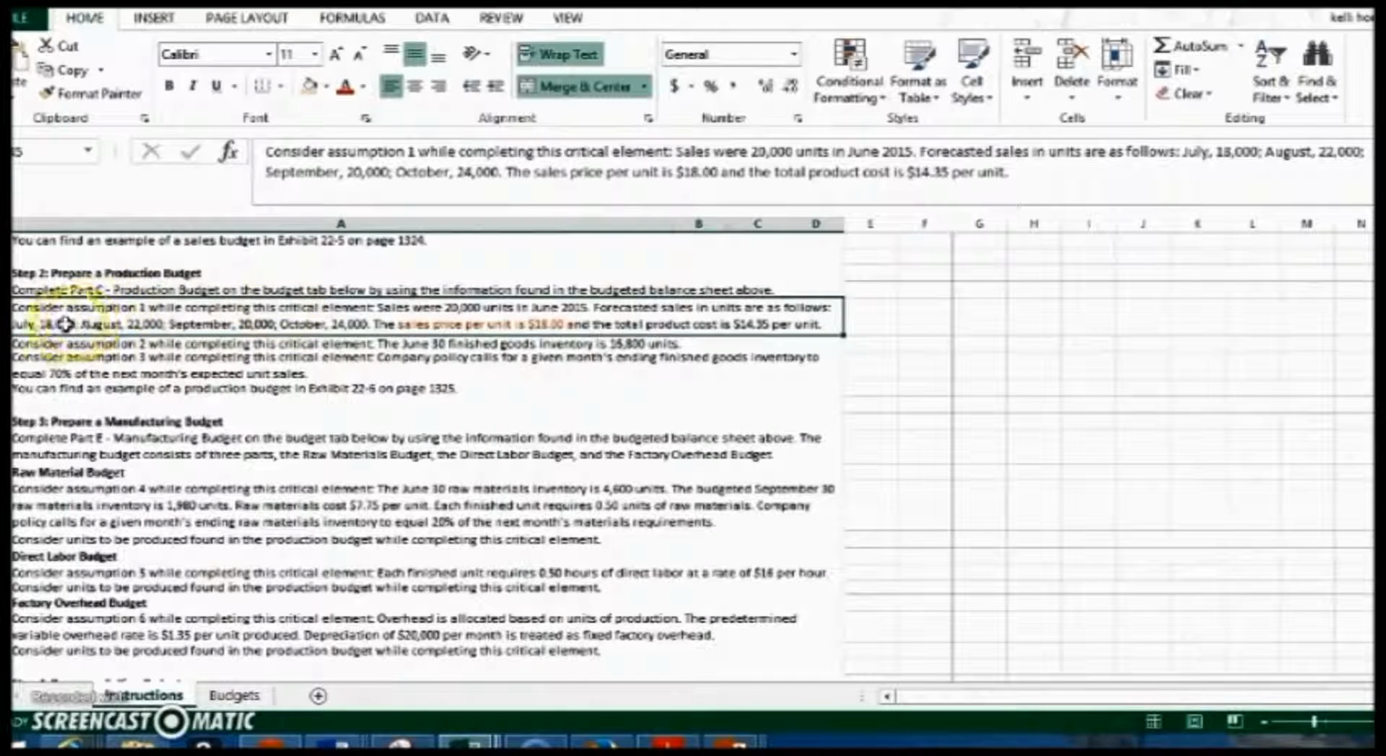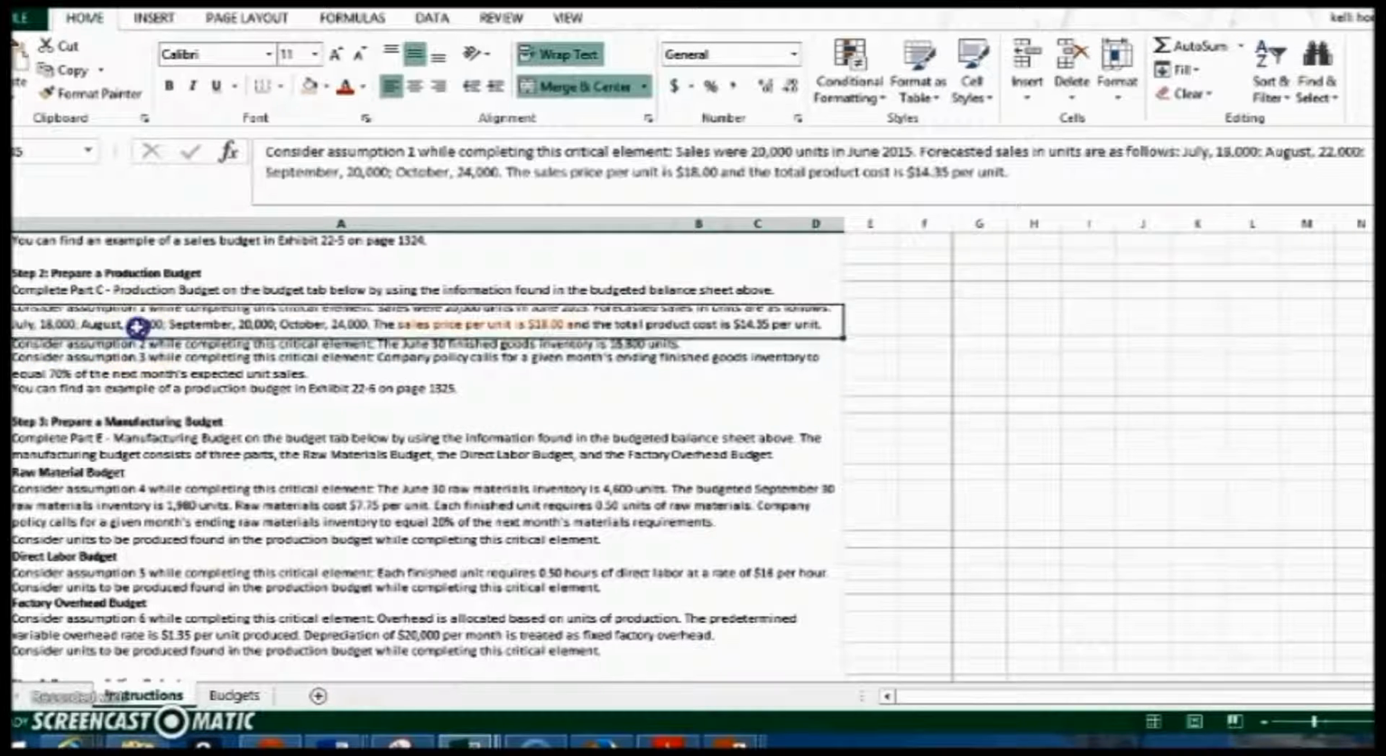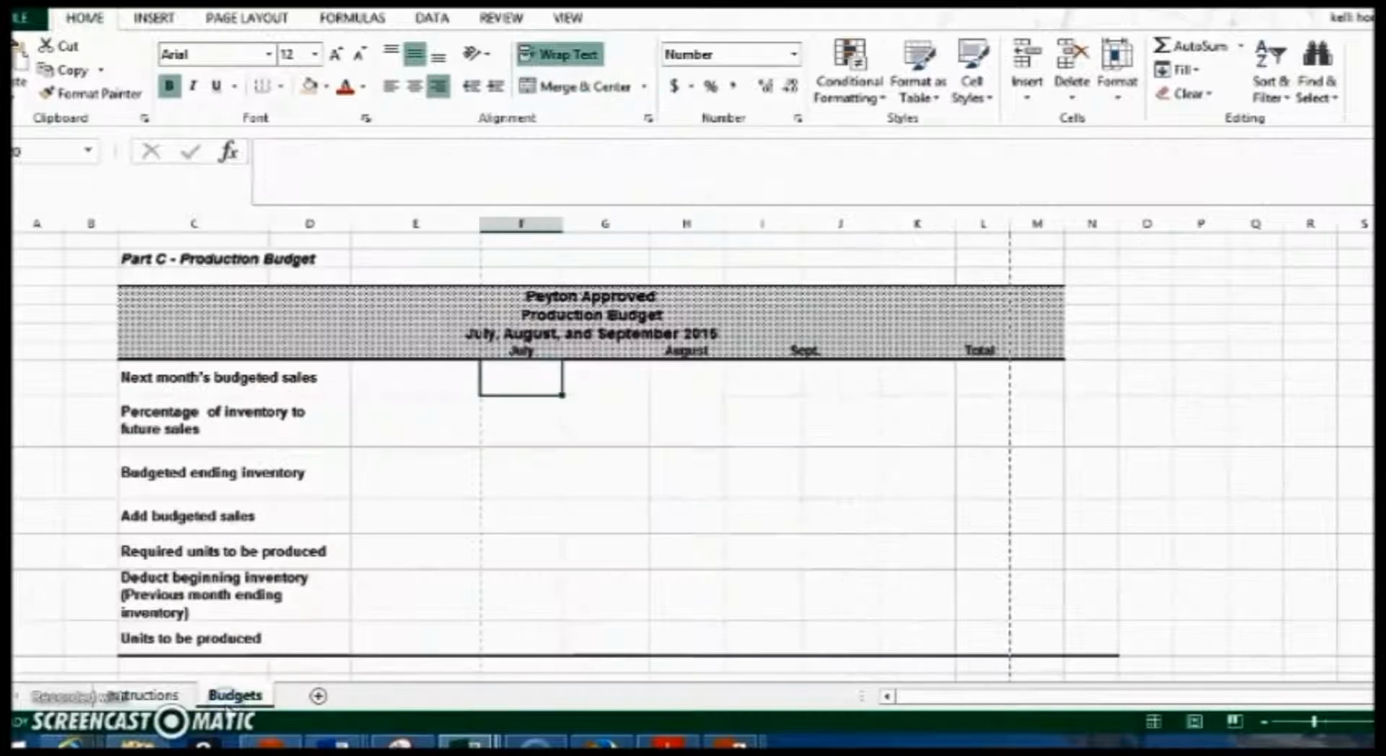So let's read through here. We see July is 18,000 units, and we see here that August is 22,000 units. So I'm going to come over here and put in 22,000 units.